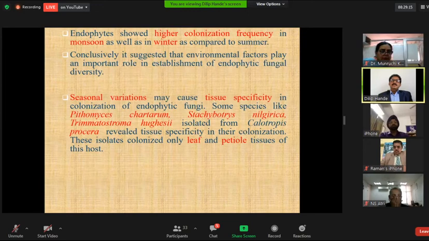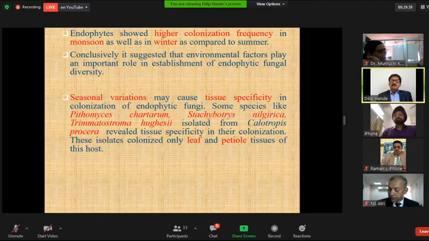Conclusively, it suggests that environmental factors play an important role in the establishment of endophytic fungal diversity. Seasonal variation may cause the tissue specificity in colonization of endophytic fungi. Some species like Dipodascus chartarum, Stachybotrys nigricans, and Trematosphaeria hugi isolated from Calotropis procera revealed tissue specificity in their colonization. These isolates colonize only the leaf and the petiole tissue of this host.